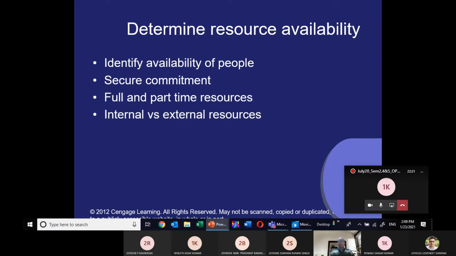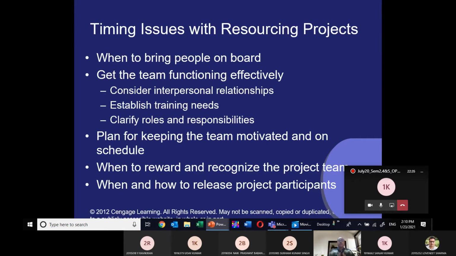Whether we need a resource who has full commitment, that is, secure the commitment. Whether the resource is internal or external. These are the things we have to see in determining resource availability.